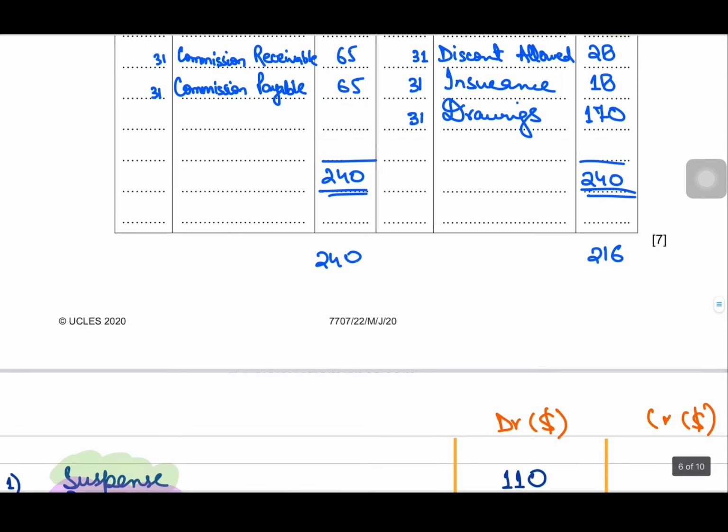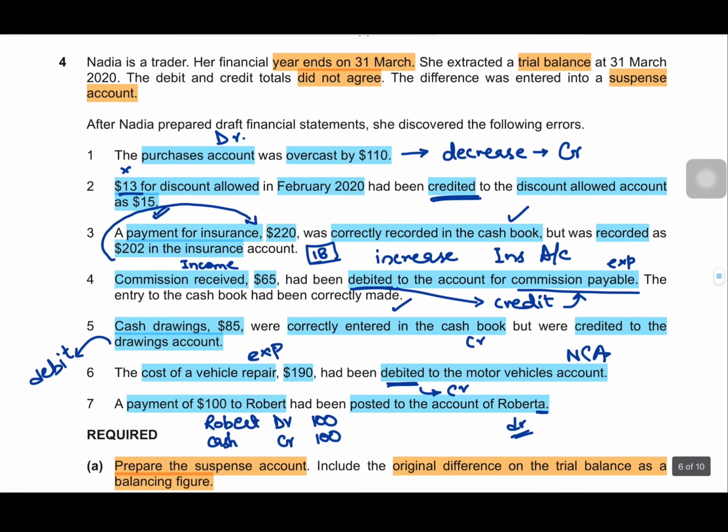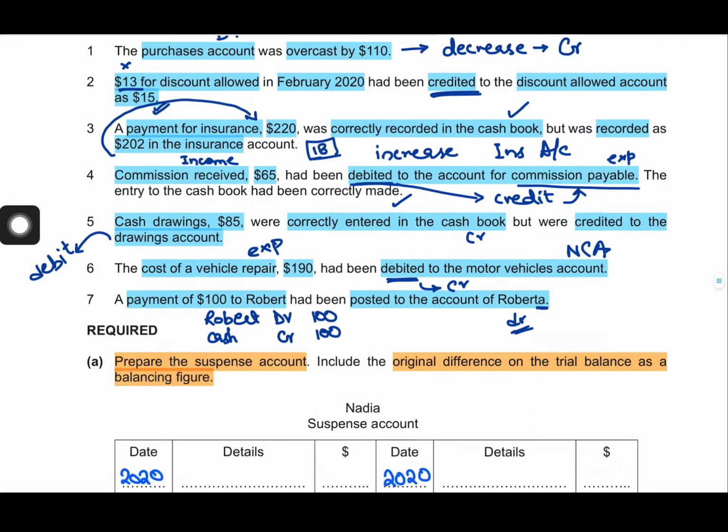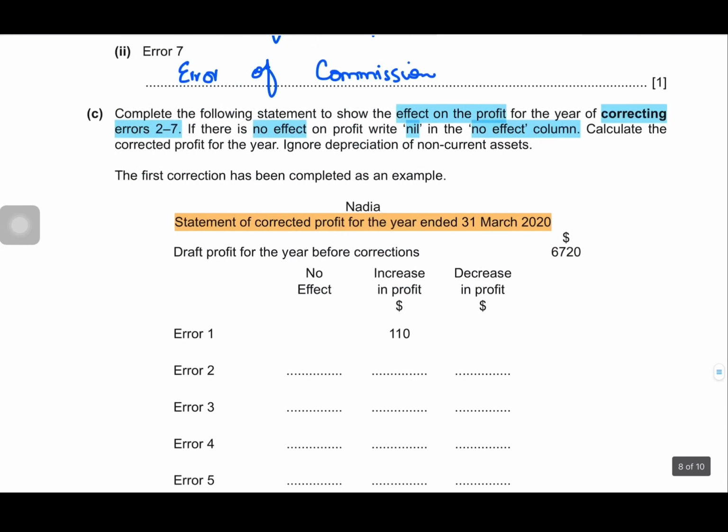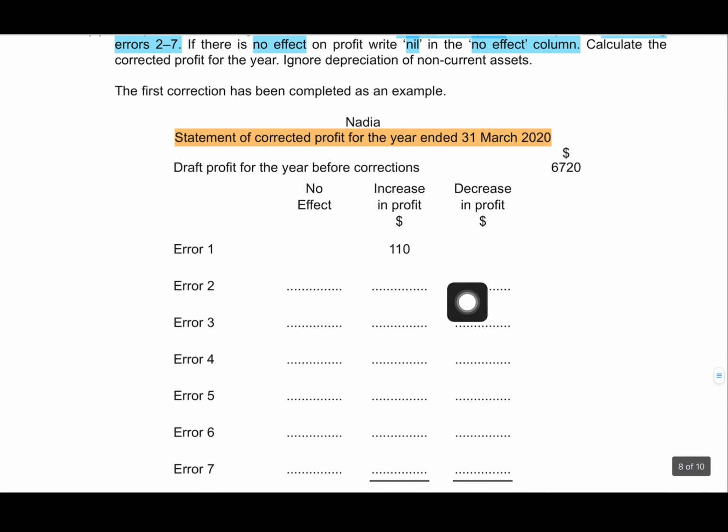You remember what was the error? Even if you just see the error, you can analyze that of course it will be decreasing the profit, because previously we recorded this on the credit side, which means that we decreased an expense, and that too with the wrong amount. So, now I am increasing it to show an expense being incurred. So, 28 will decrease my profit, and I will be writing this in the third column, 28, right? We are done with error 1, error 2.